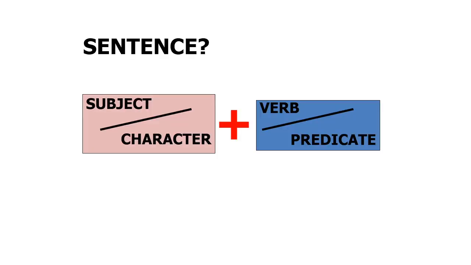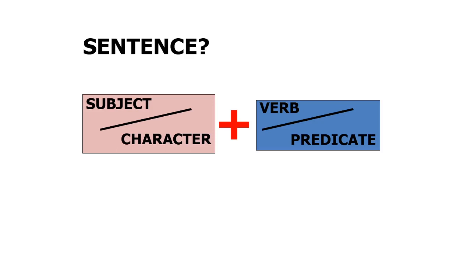The second is, when can a sentence be called a sentence? To answer that, I provide you with two different boxes over here. The first box on the left is subject or character, and the second box on the right is verb or predicate.